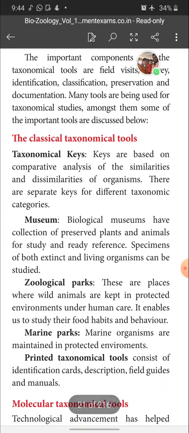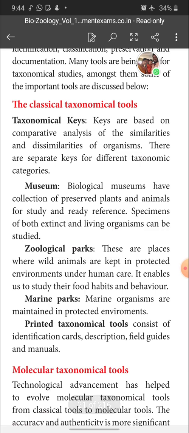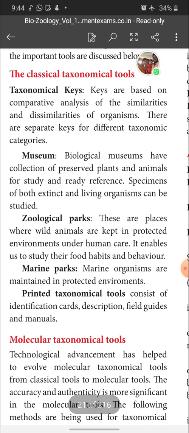Classical taxonomical tools. The first one is taxonomical keys. Keys are based on the comparative analysis of the similarities and dissimilarities of organisms. What is meant by taxonomical keys? They are based on the comparative analysis of similarities and dissimilarities, to find out the organism.